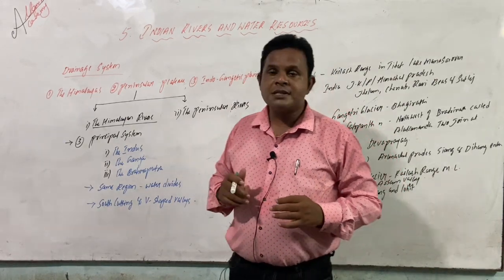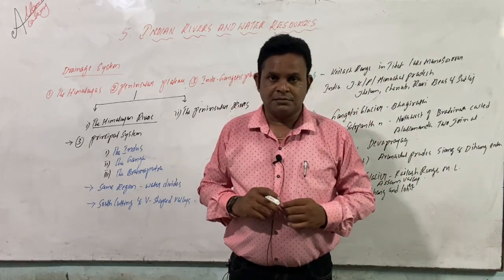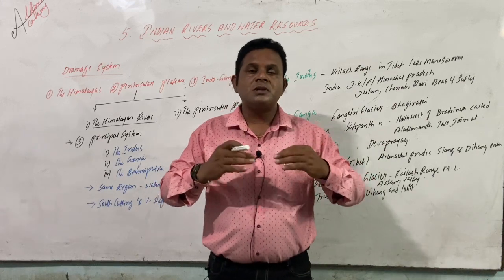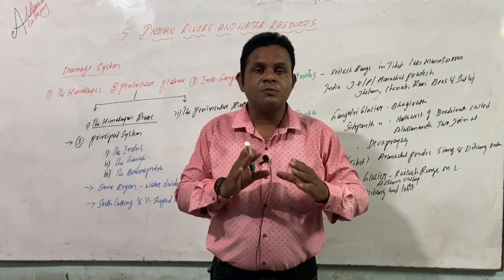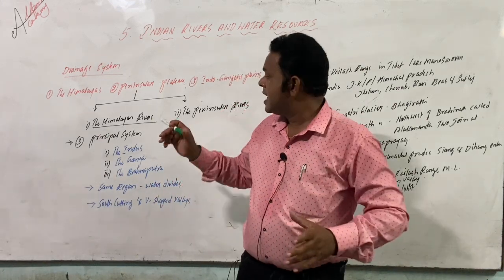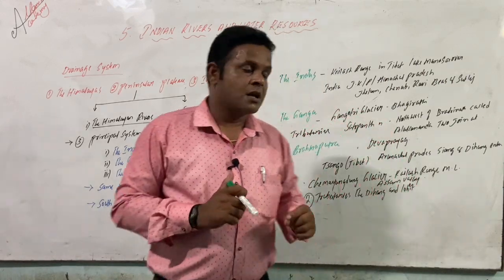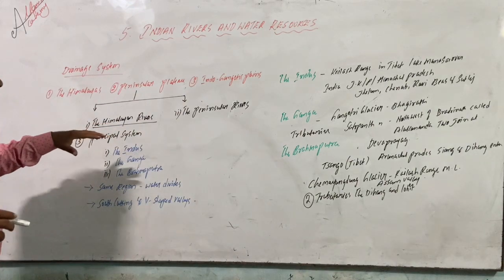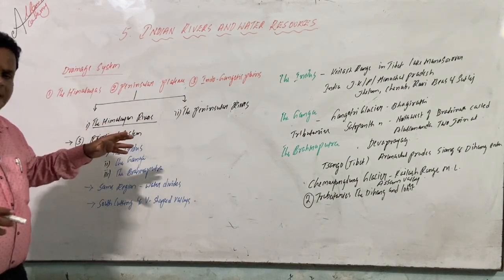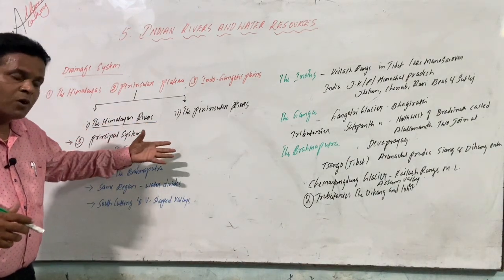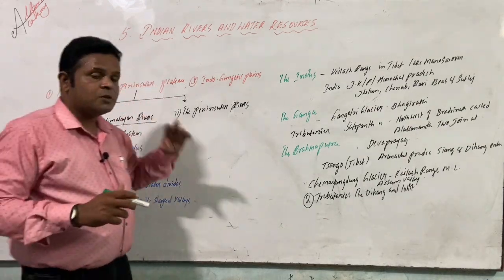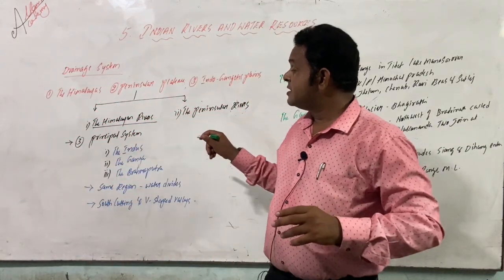And peninsular rivers are non-perennial. Throughout the year there is no supply of water. That variation makes clear the difference between Himalayan rivers and peninsular rivers. So how the origin and the drainage systems exist, and in what manner these are connected to the Indian rivers, that is what we are going to discuss now.